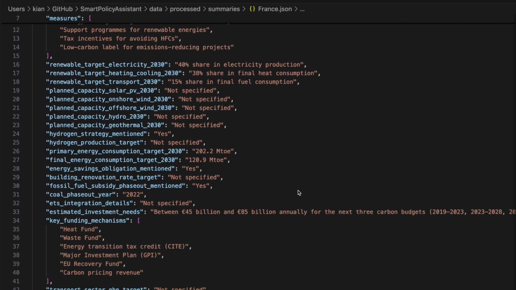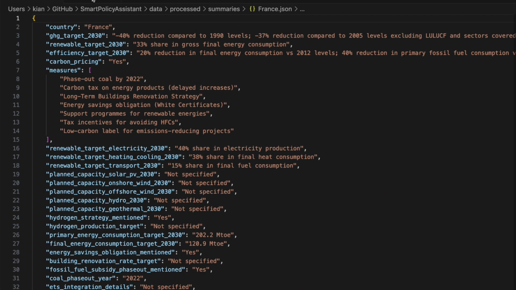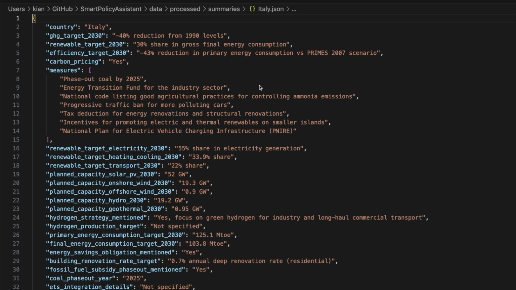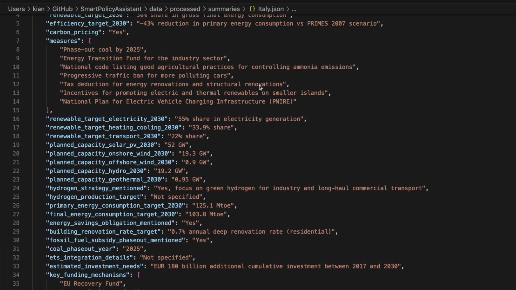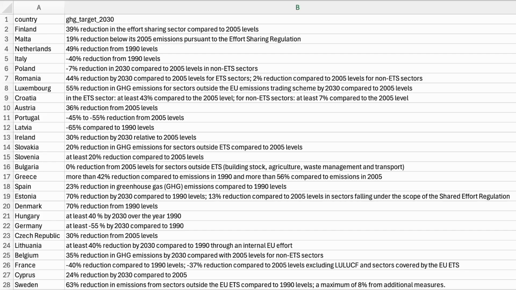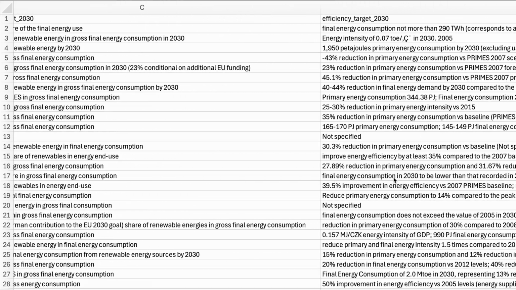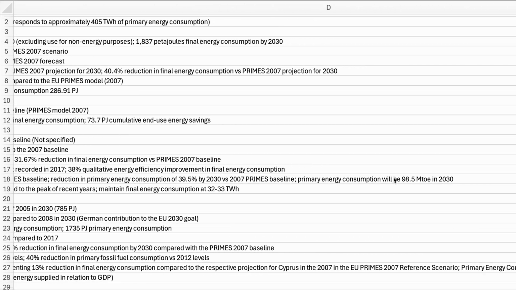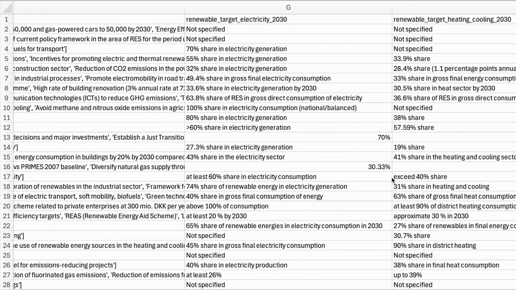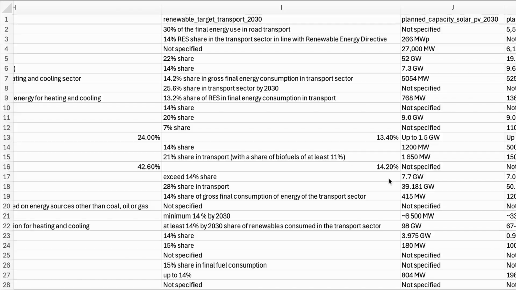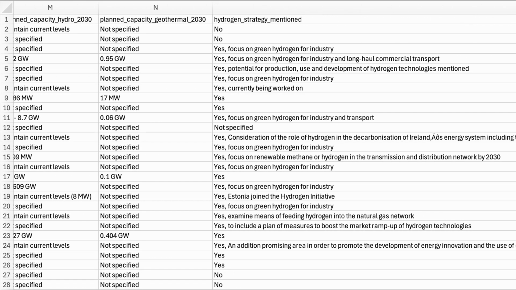Crucially, we use structured output generation, forcing Gemini to provide this data only in a clean JSON format. We even built in retry logic to handle potential API limits. All those individual JSON files are then automatically combined into a single, powerful CSV database using pandas. This aggregated data set holds the structured knowledge extracted from all the processed policy documents.